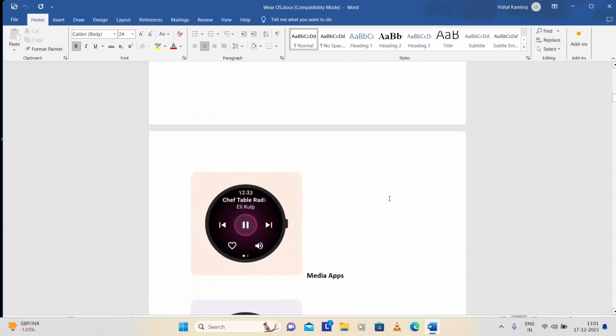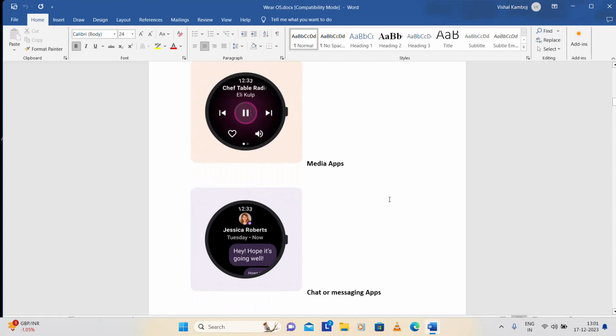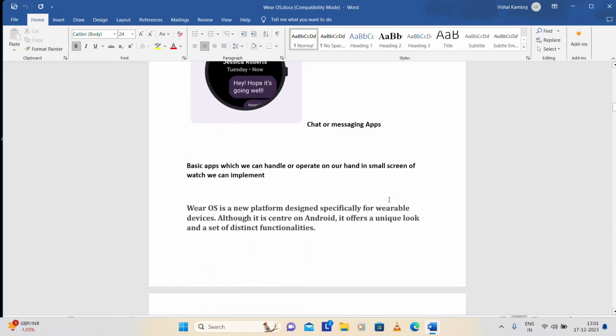You can work on chat apps and media apps, so you can create multiple apps. Then there are messaging apps, which are also very beneficial. That is all we can build, the basic apps which we can handle or operate on our hand, in the small screen of a watch.